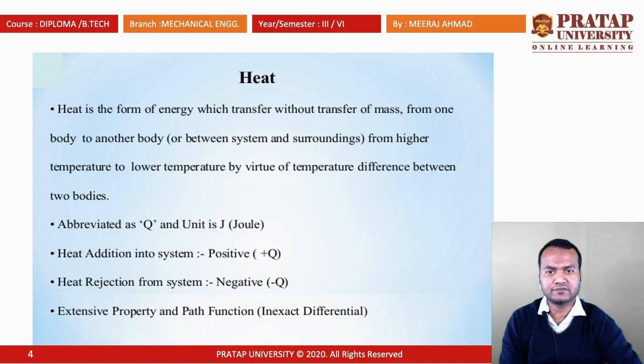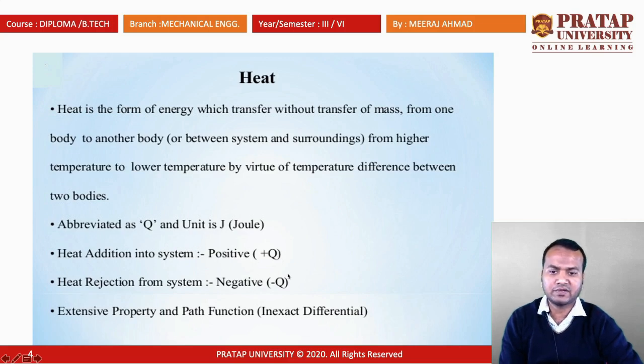Now come to heat. What is heat? Heat is a form of energy which transfers without transfer of mass from one body to another body, from higher temperature to lower temperature, by virtue of temperature difference. Any energy transfer due to a temperature difference, you can say is heat transfer. So, heat added to the system is positive, and heat rejected from the system is negative.